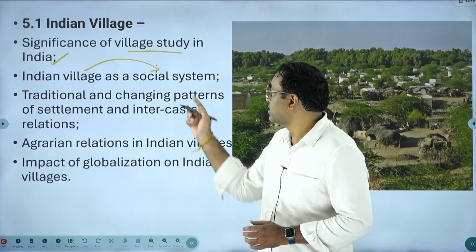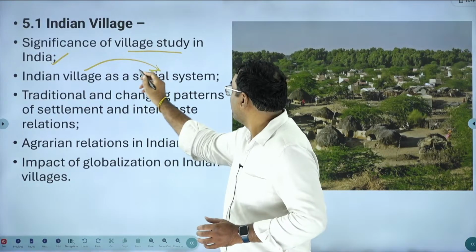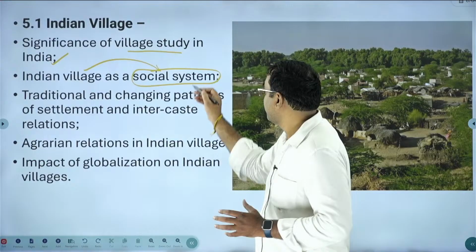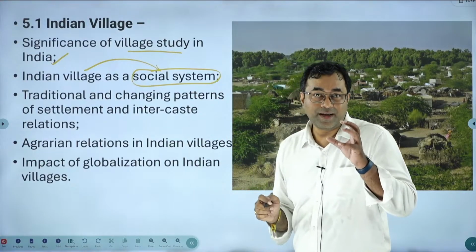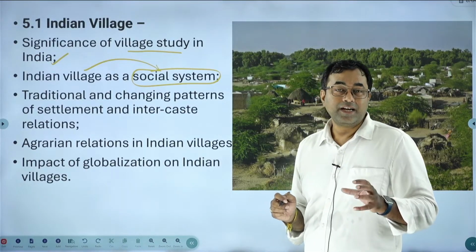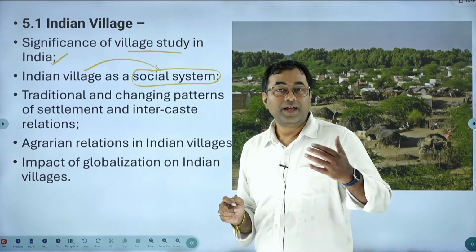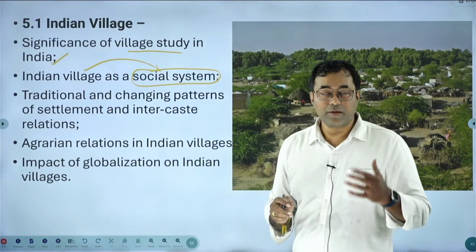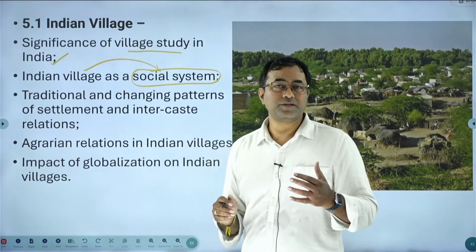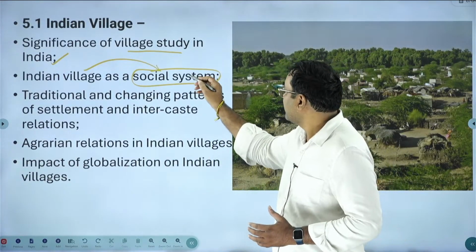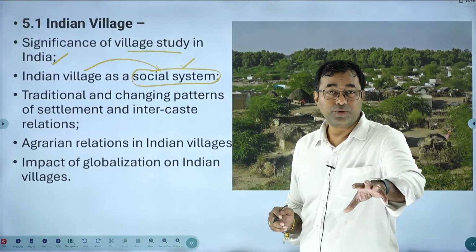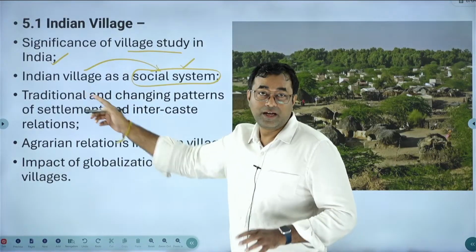So how can we analyze Indian villages? We need to understand the social system which was created in Indian villages. Social system consists of people and the institutions created by them, and how they are related. Institutions include marriage, family and kinship; all these are called institutions. Those institutions are interrelated every time in the social system. If you study those institutions, automatically you can understand the Indian villages.